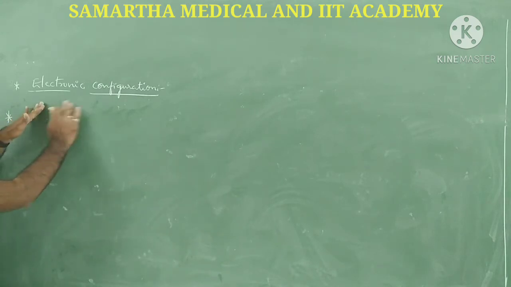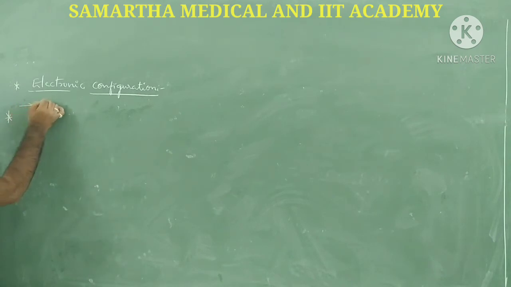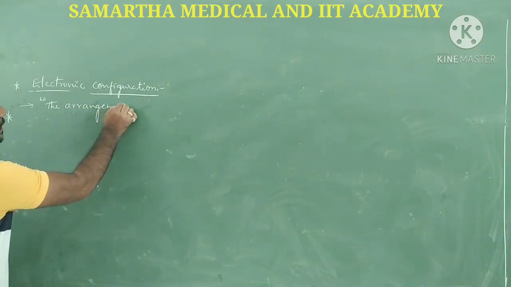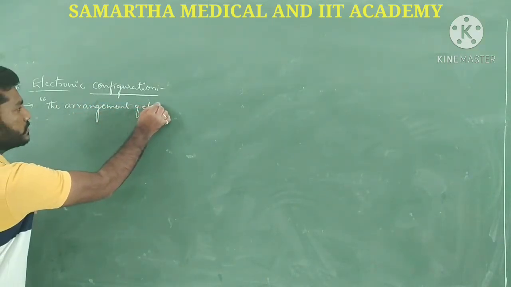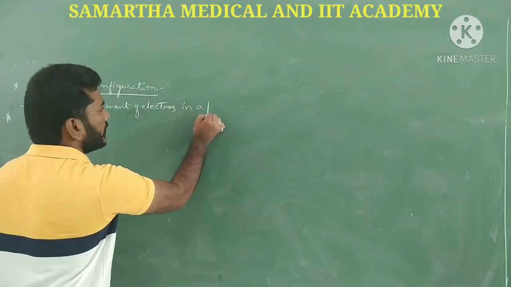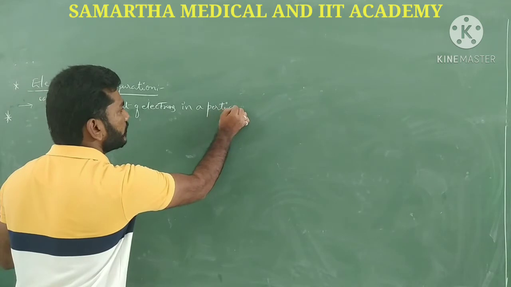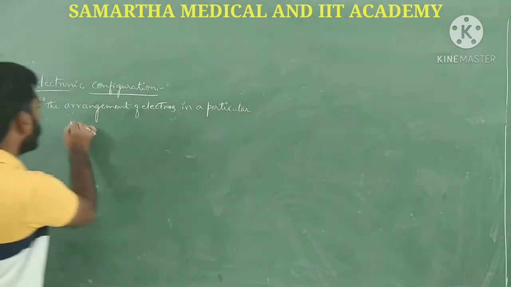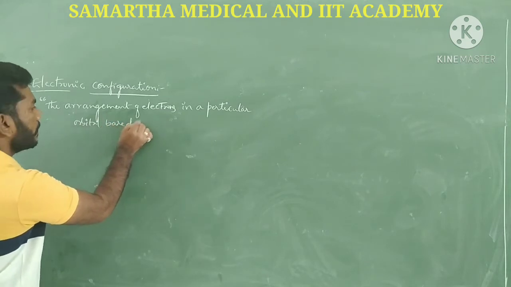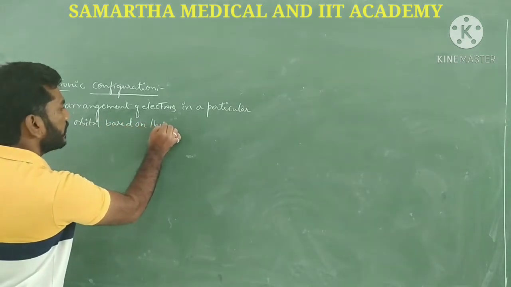Before that, electronic configuration is nothing but the arrangement of electrons in a particular orbital based on their energies, guys.